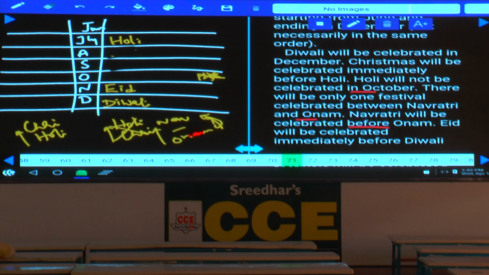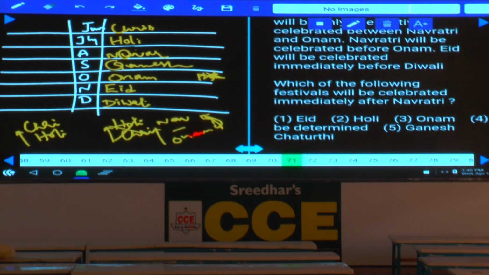If it is Holi, before this one will be Christmas. If Christmas is here, and this will be Navratri, then this will be Onam. And what else is left over here? Ganesh Chaturthi is left over, that is in the month of September. Done with this? Now this is how these 7 festivals are arranged in 7 different months.